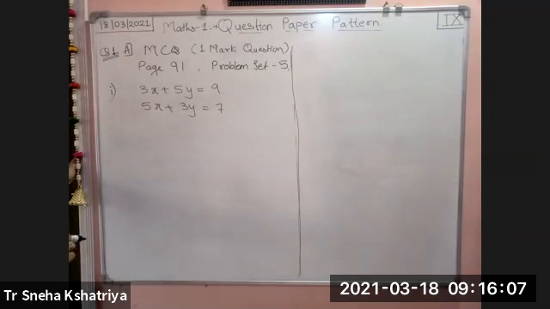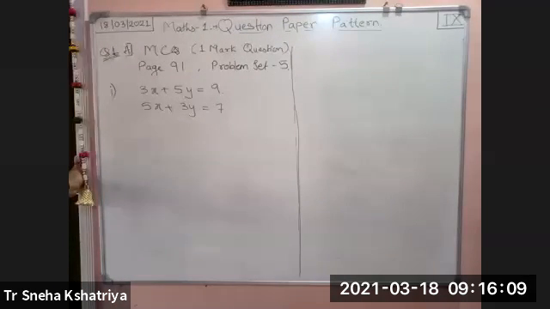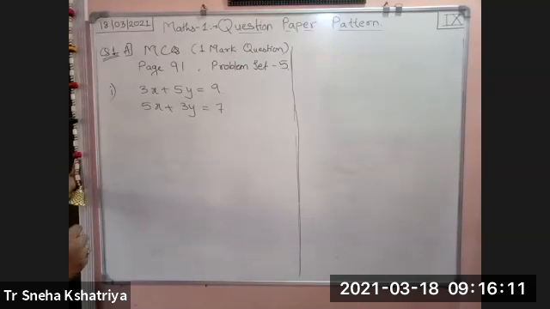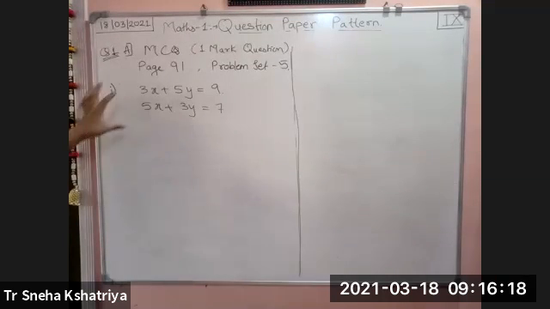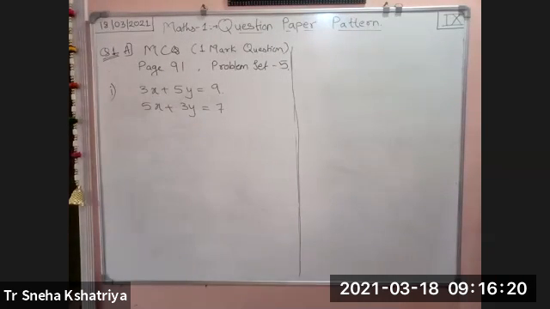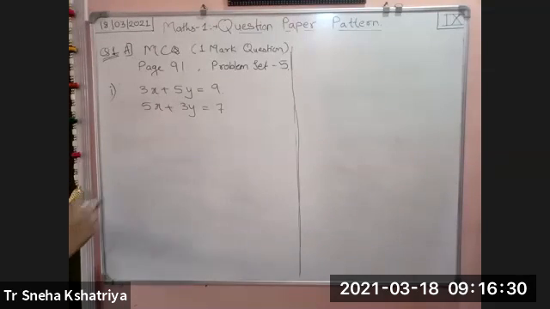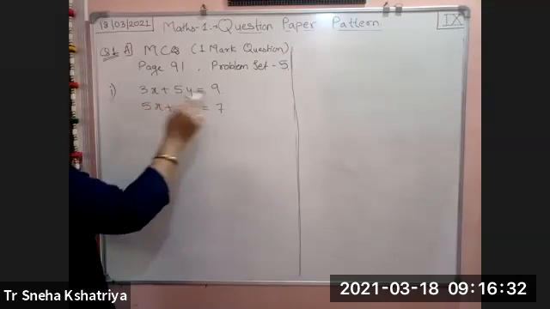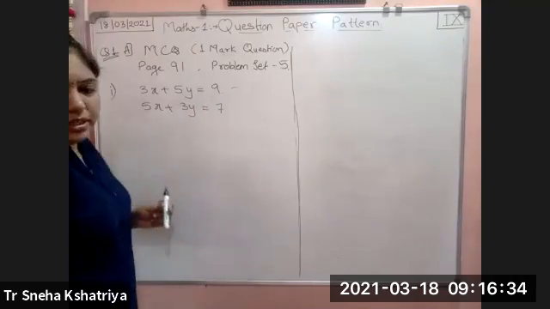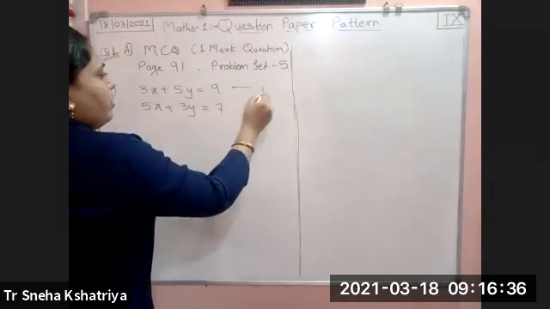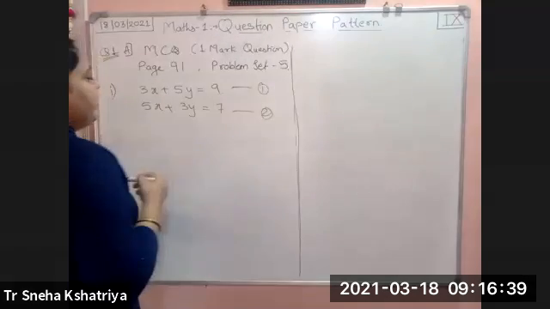Now see here, this is from your linear equations, and you know how we solve the question in linear equations. There are two methods to solve this: the elimination method or the substitution method. If you eliminate any one variable, you will get the value of the second, or if you substitute the value, then you will get it. See here, this will become your equation number 1, and this will be equation number 2.